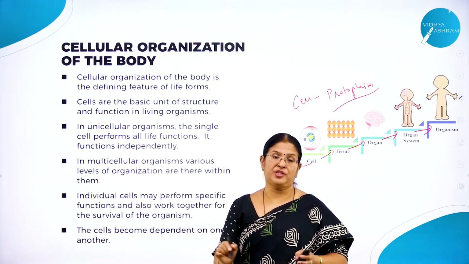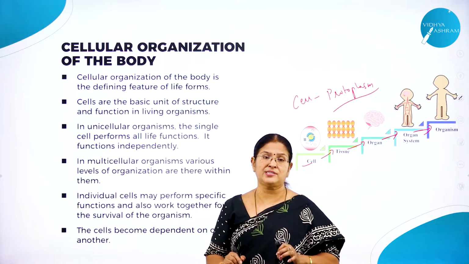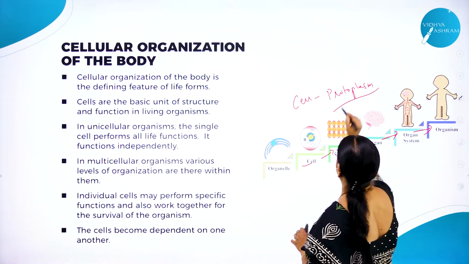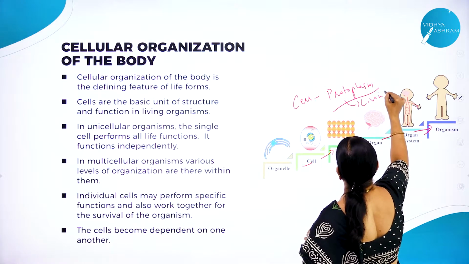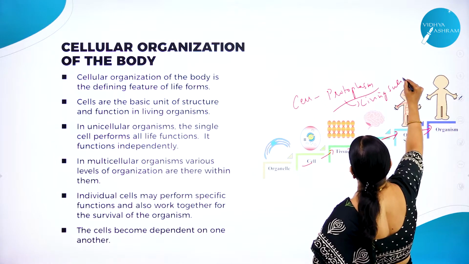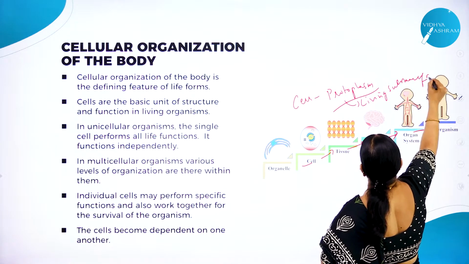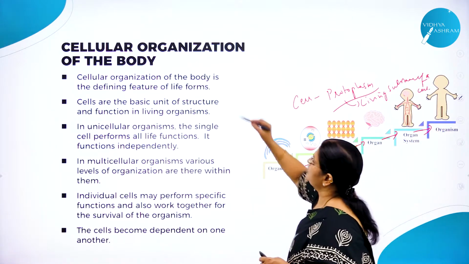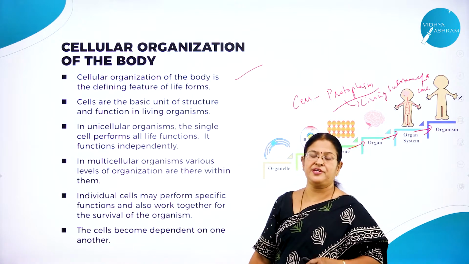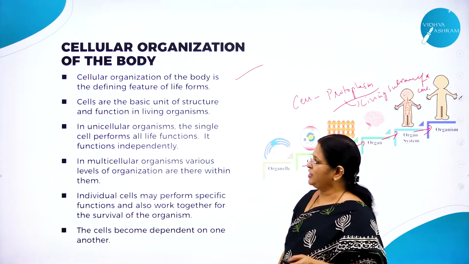There is no life without protoplasm. So you can call it the living substance of a cell. So protoplasm is called as what? The living substance of a cell. Hope you understood a very important characteristic feature exhibited by the living organism.